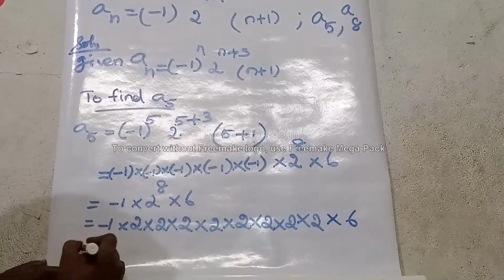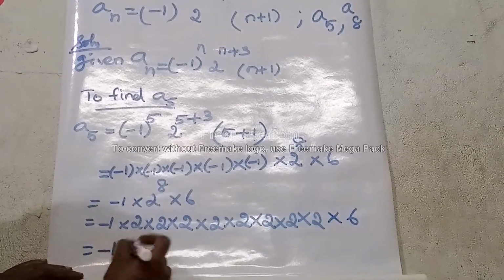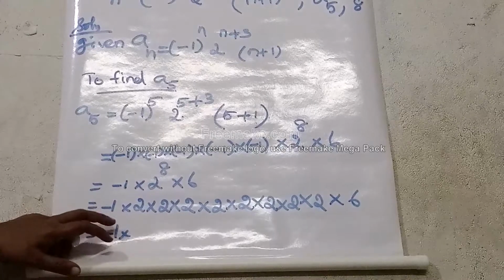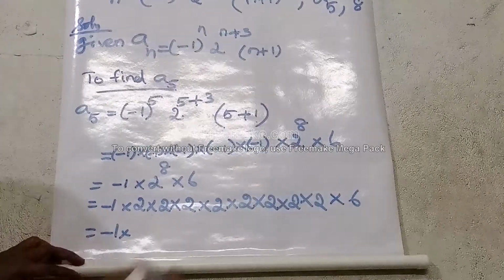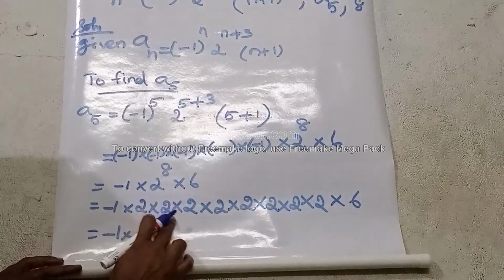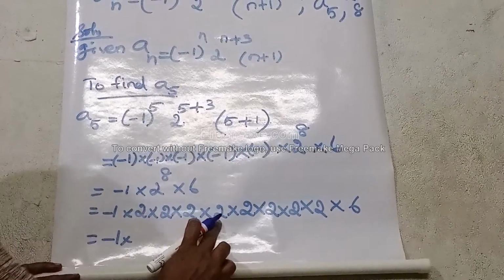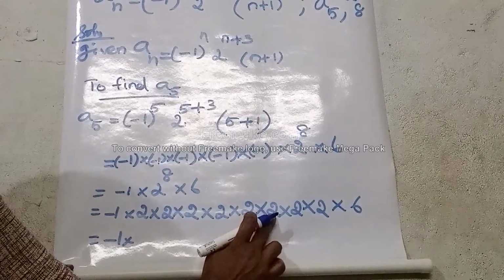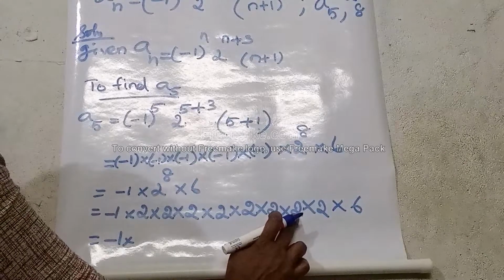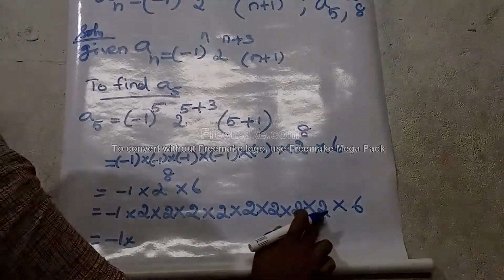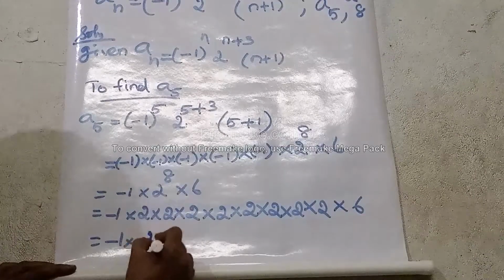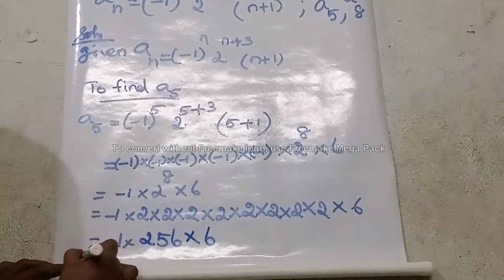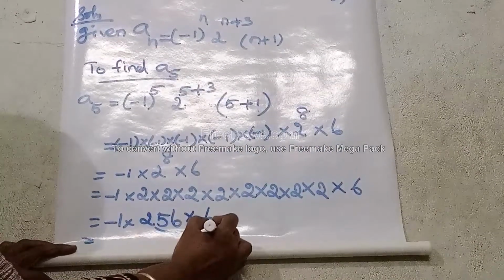Let's multiply all these 2's. 2 2's are 4, 4 2's are 8, 8 2's are 16, 16 2's are 32, 32 2's are 64, 64 into 2, 128, 128 into 2, 256. Then 6 is there, into 6.